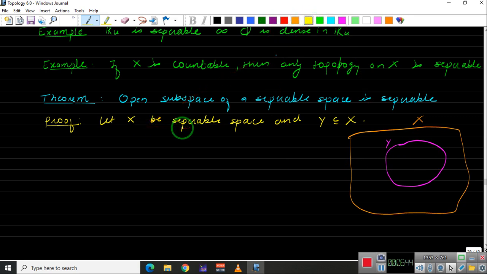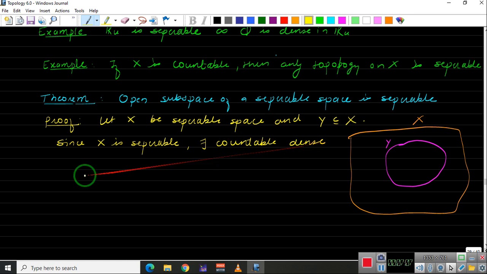Now since X is separable, we should have a countable dense set. Since X is separable, there exists a countable dense subset of X. Let us take that countable dense set to be B. Now let us take Y intersection B equal to D. We have Y, which is a subspace, and we have a countable dense set B. Let us take Y intersection B equal to D. So let's draw here.